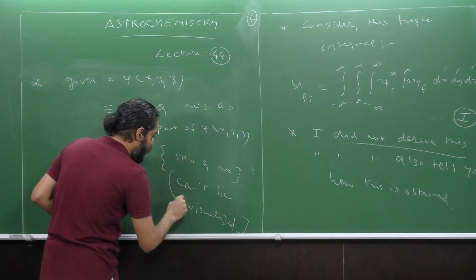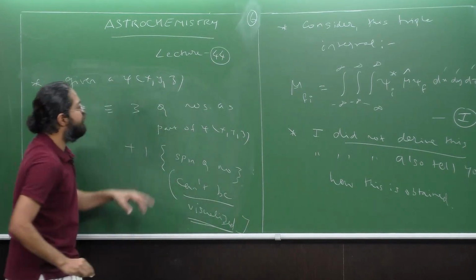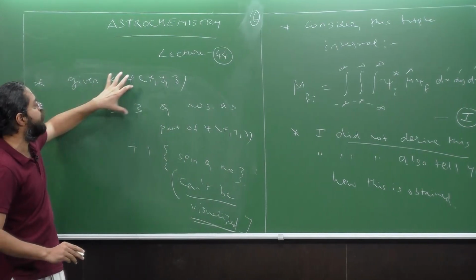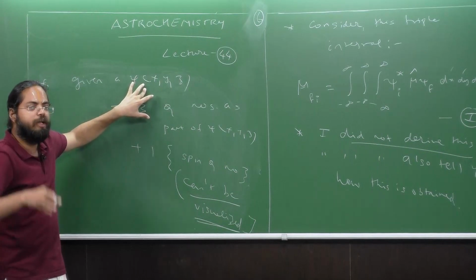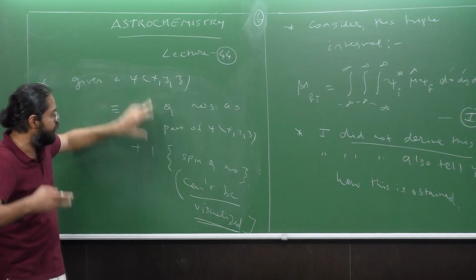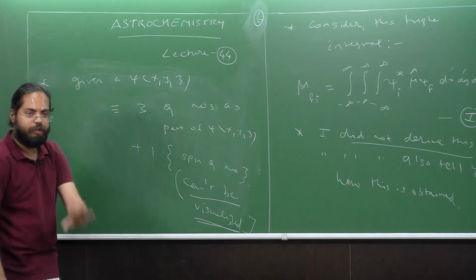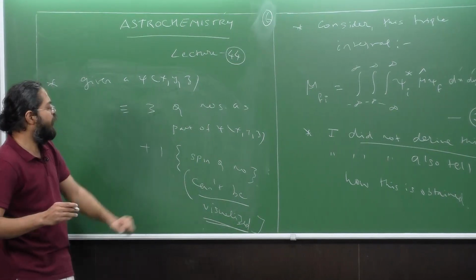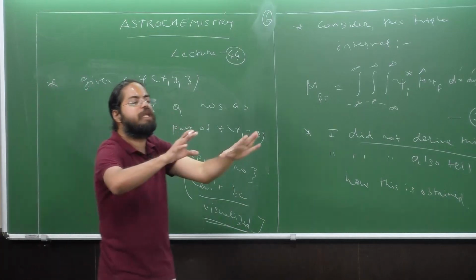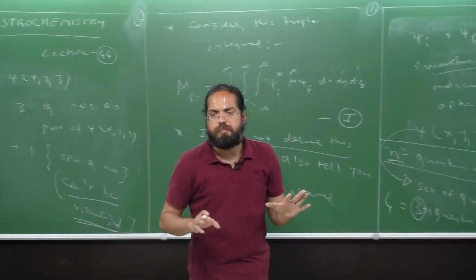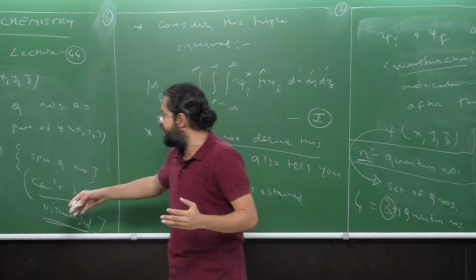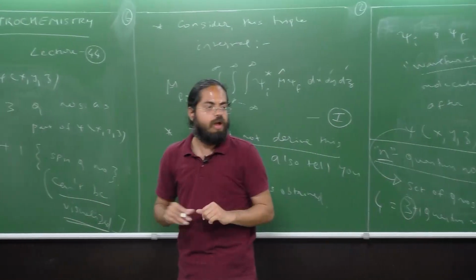So the spin part alone cannot be visualized, whereas the quantum numbers corresponding to these three we can kind of visualize. That is, we can plot functions and all this. But the spin quantum number can't be visualized. Please note this. When I say it can't be visualized, it arises completely due to quantum mechanics, and we'll have trouble visualizing the spin part.